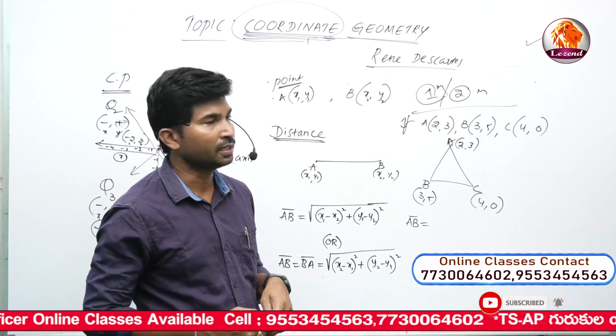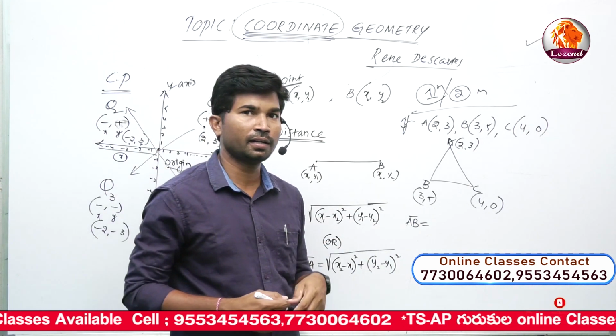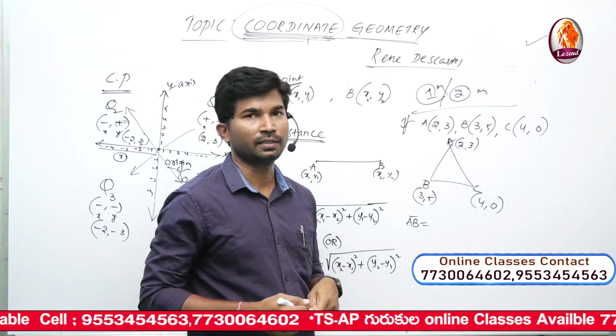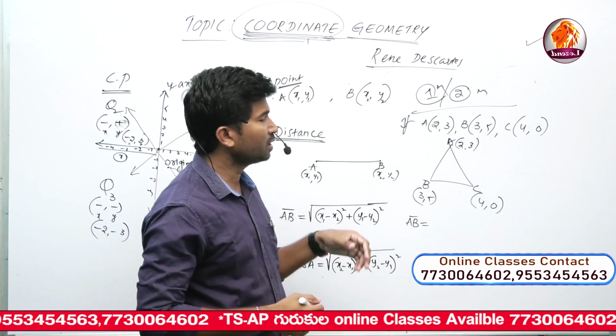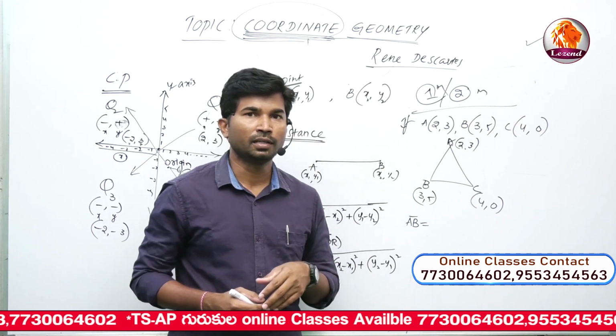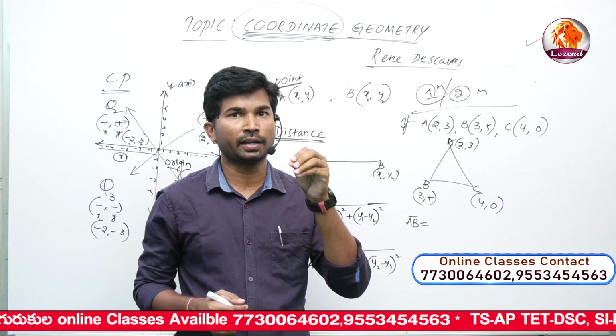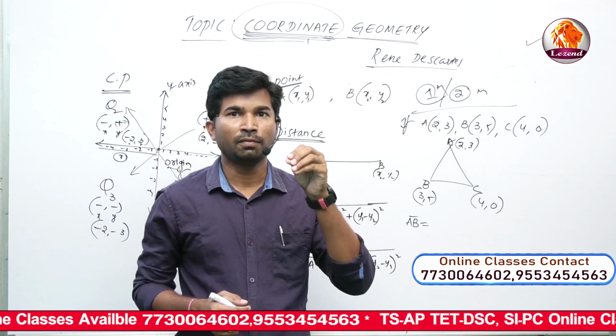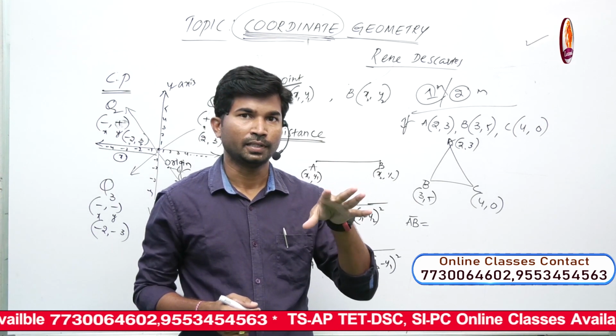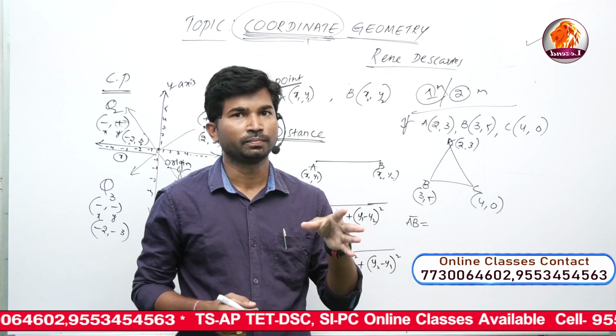And how to check that? We know the basic property of the equilateral triangle: if all the 3 sides of a given triangle are equal, definitely it is called an equilateral triangle. In an isosceles triangle, any 2 sides are equal.